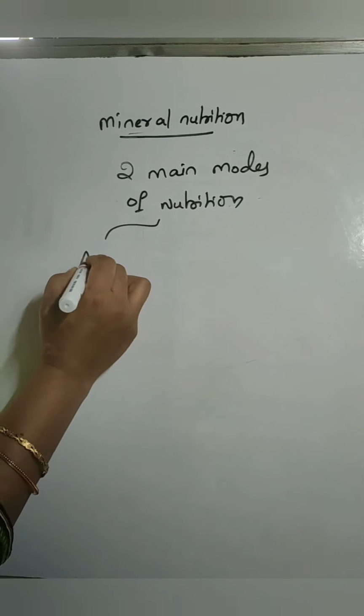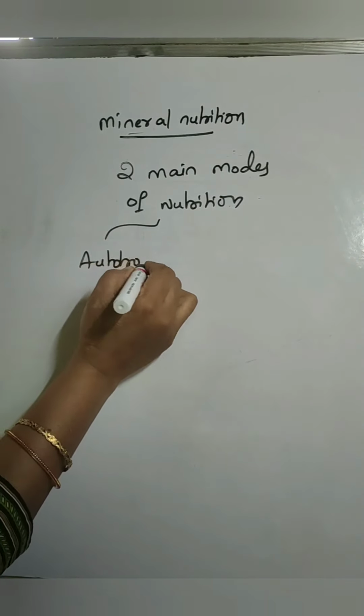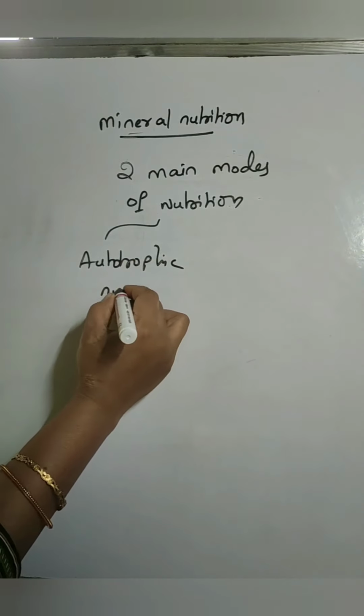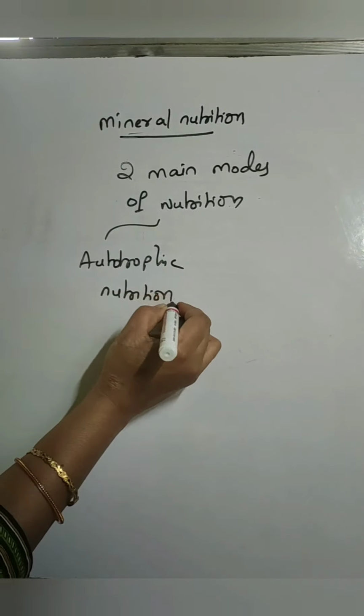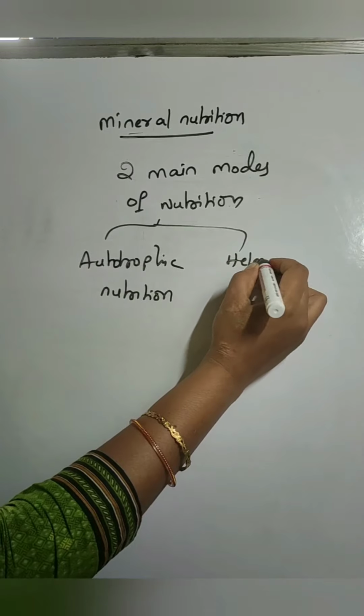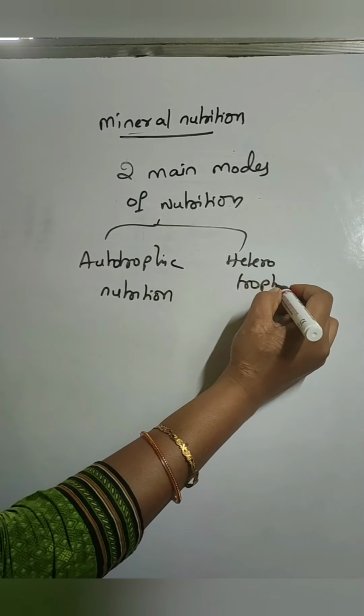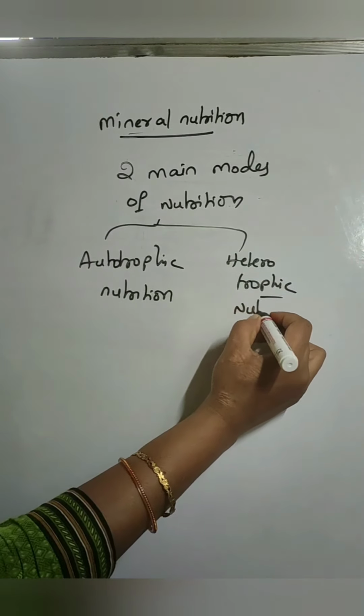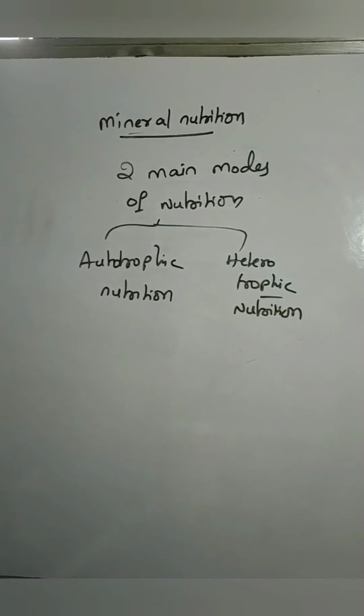One is the autotrophic nutrition and the other one is the heterotrophic nutrition. So what is this autotrophic nutrition?